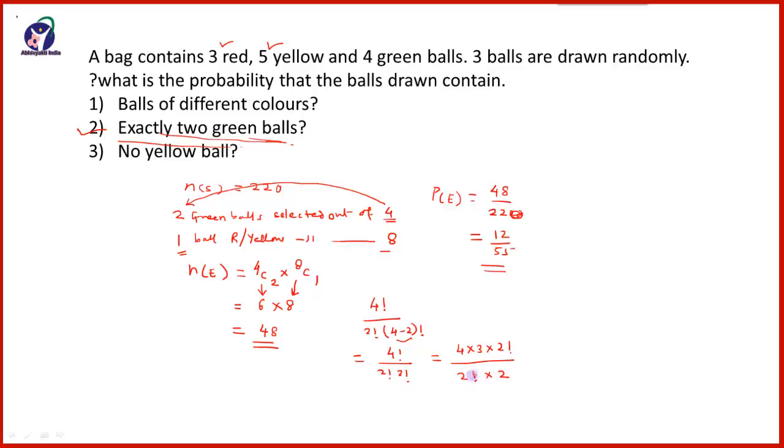So 2 factorial will get cancelled, 2 ones are 2, 2 twos are 4, so which is equal to 6. This is the way of solving, but develop a habit of writing it directly.